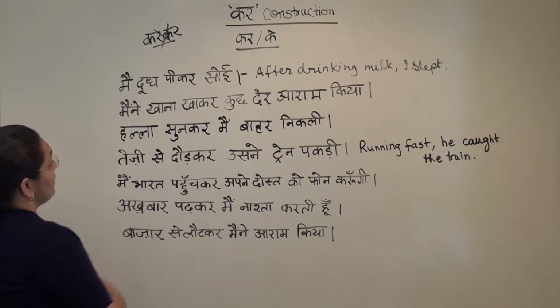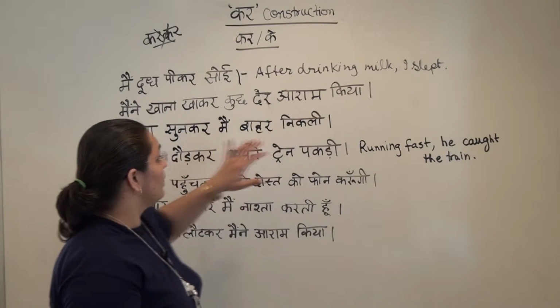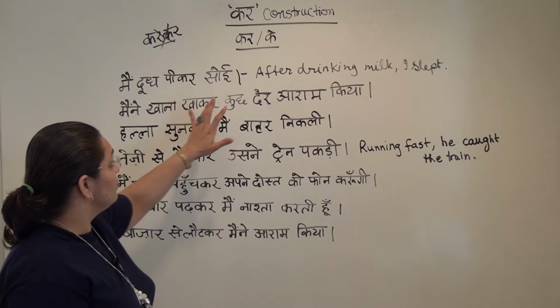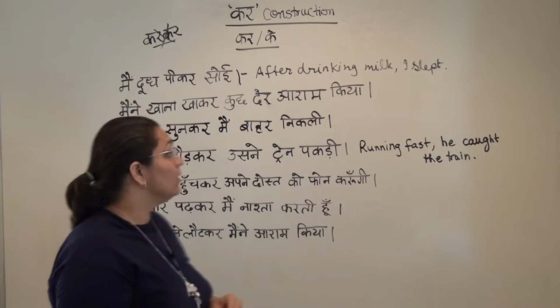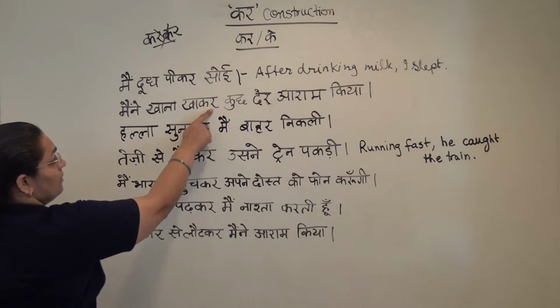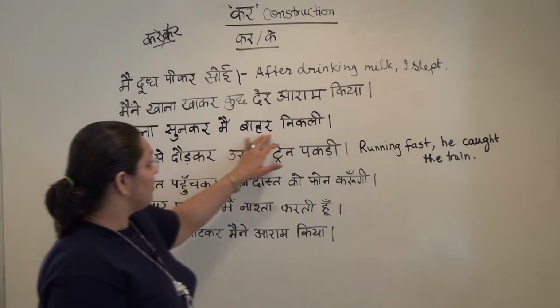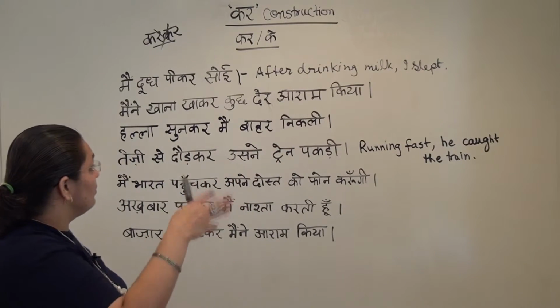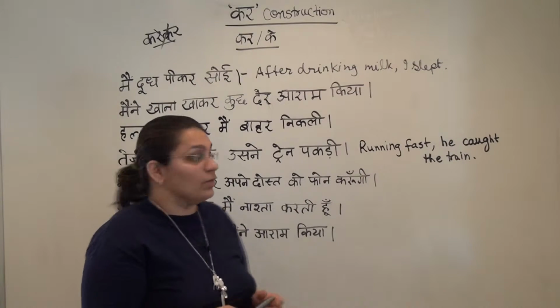Now, second sentence. मैंने खाना खाकर कुछ देर आराम किया. After eating, I rested for a while. So kar here, खाकर. हल्ला सुनकर मैं बाहर निकली. Hearing the noise, I came outside.